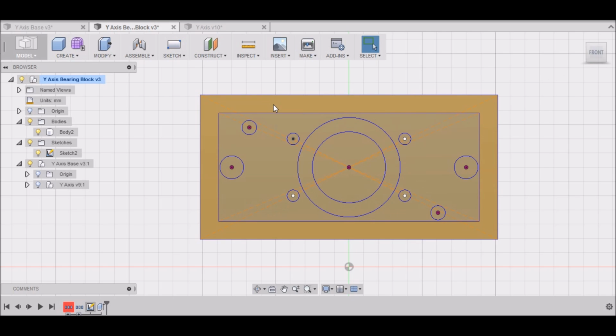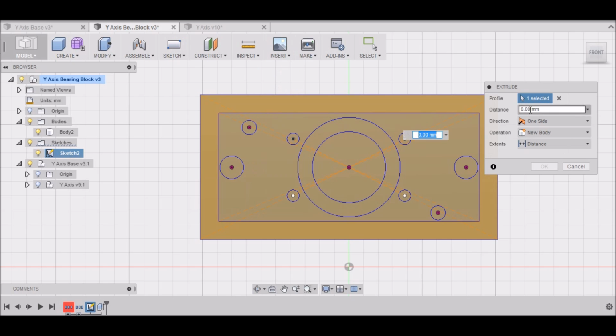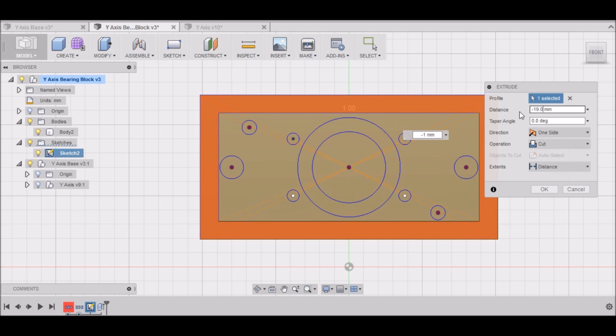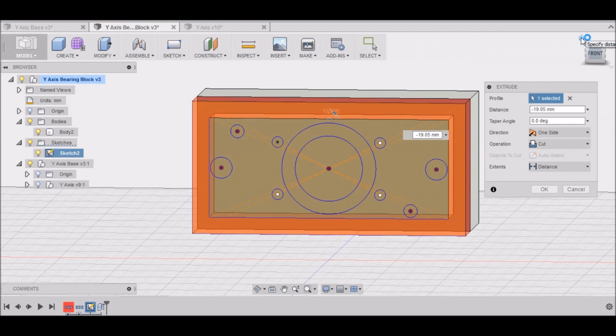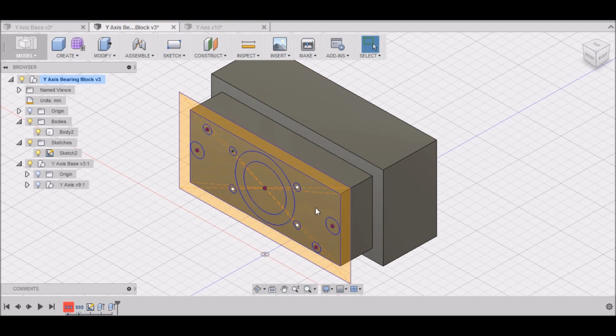We want to right click on this area here, repeat Press Pull. And we want to go minus 19.05, which is 3/4 of an inch. We want to make sure it says cut, and we want to remove that. There we go. Then we want to right click on this area.